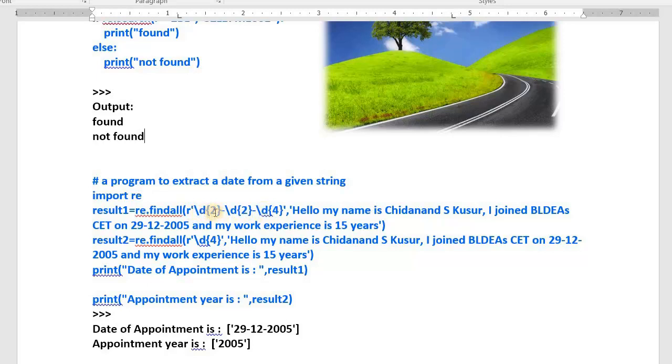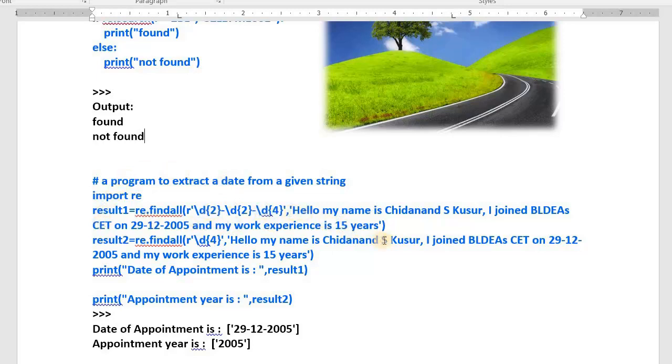In curly brackets, 2. That means it searches for 2 digits followed by hyphen. And this hyphen must be followed by another 2 digits. Again that must be followed by hyphen. Again this hyphen must be followed by 4 digits. If the given string has any such patterns, it will extract them and store them in result1.